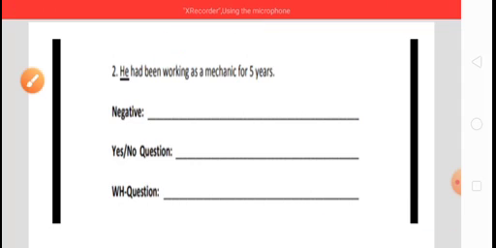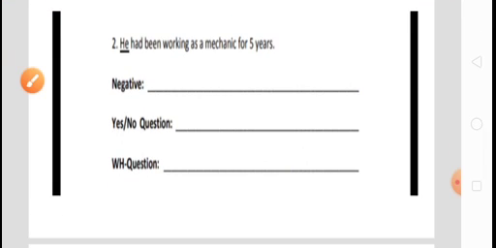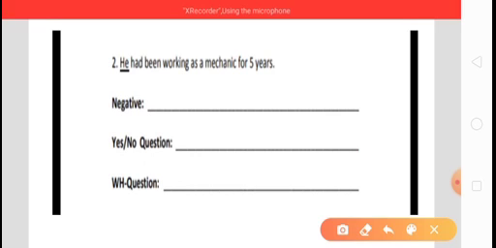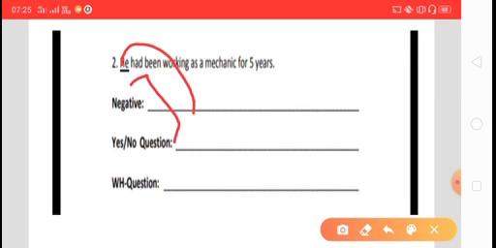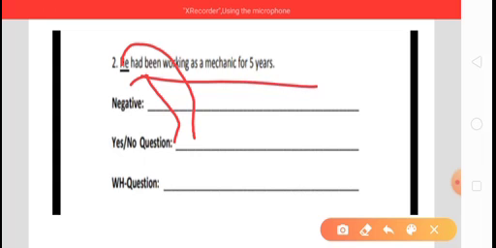Now, yes-no questions. How will it be created? Already I told you. "Had" is there, that means the auxiliary verb is there, so no need to bring anything from anywhere. You must bring "had" at first, and then you have to bring the subject, and then the rest of the things must be given over here. So: Had he been working as a mechanic for 5 years? Then question mark.